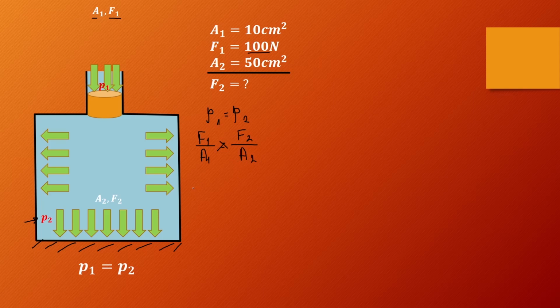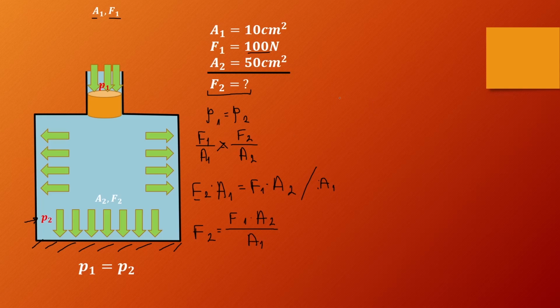If we multiply F2 times A1, we get F1 times A2. And we have to find how much the force is. In order to find only F2, we have to divide this entire equation by A1. So we have F2 is equal to F1 times A2 divided by A1.